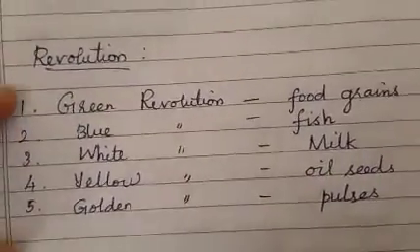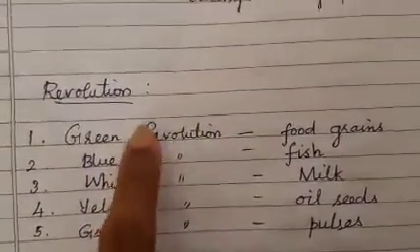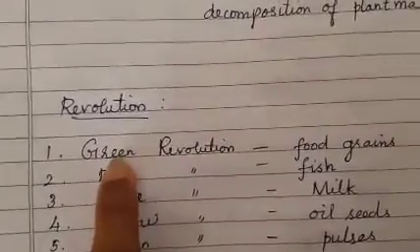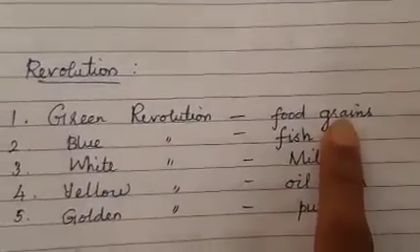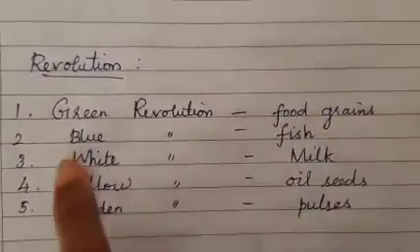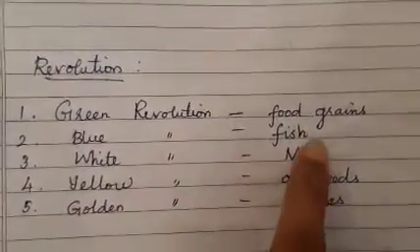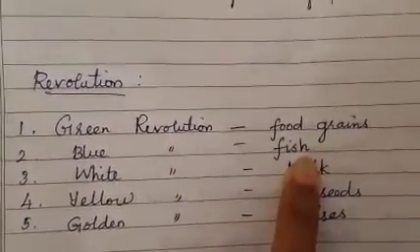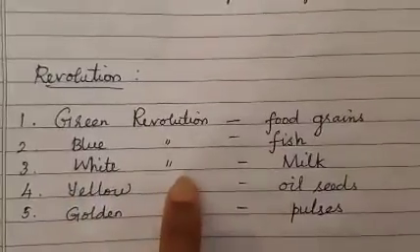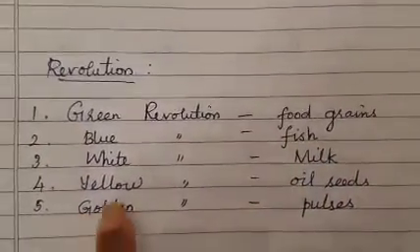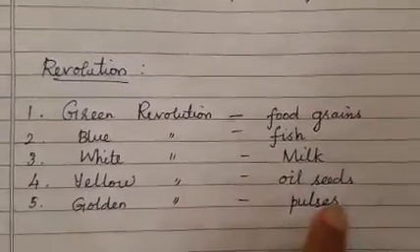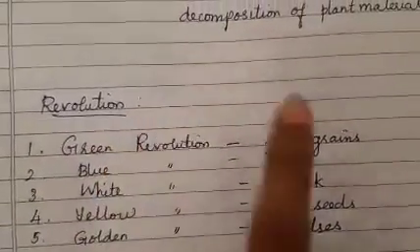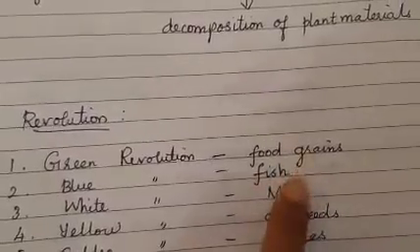Okay, this is something apart from your textbook, my dear children. There are so many revolutions. If we call it the green revolution, it refers to agriculture, growing food grains and crops. If I say blue revolution, it refers to fish management and production. White revolution, milk production. Yellow revolution, oil seeds. Golden revolution, it refers to pulses. So it is just that the name of the revolution gets the color of the item which we are managing.